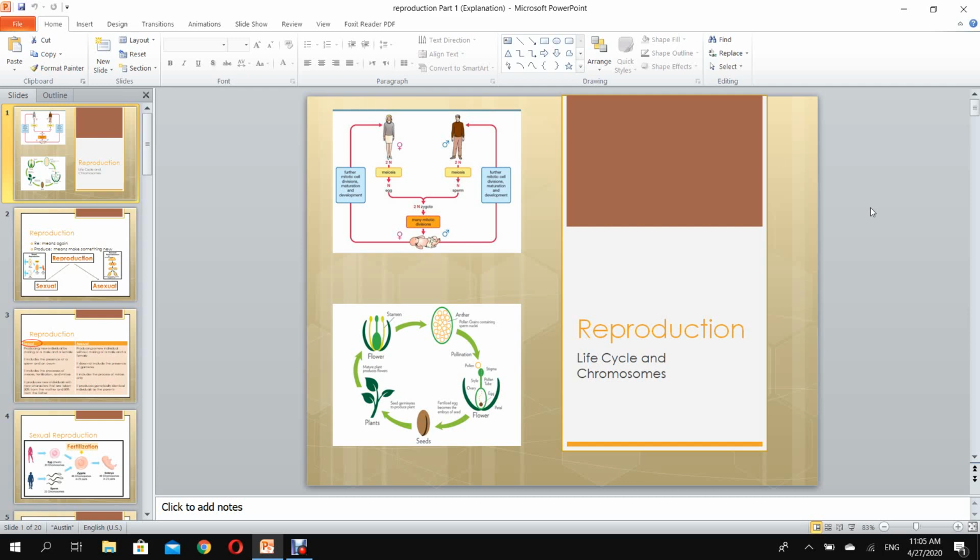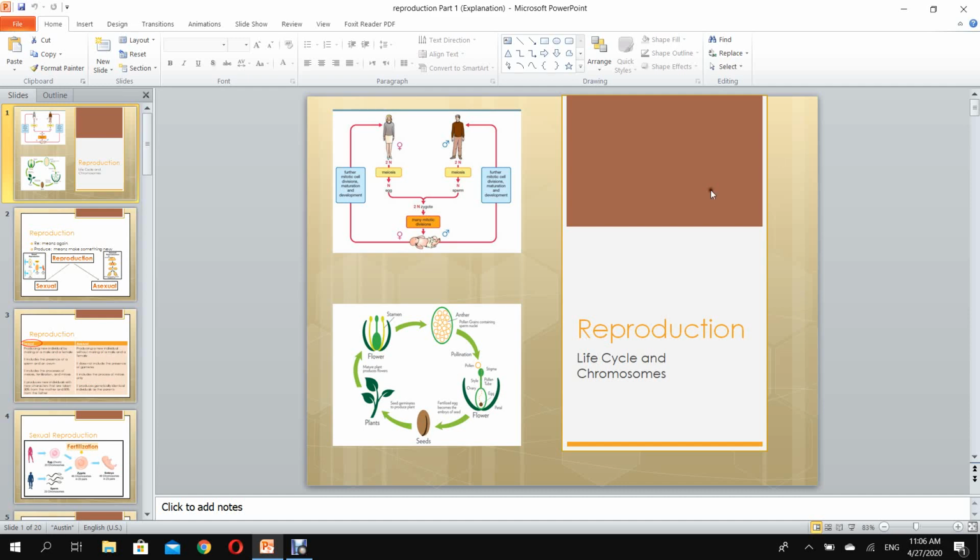We are going today to explain about reproduction. I'm going to talk a little bit about the life cycle. I'm not going to go into deep details in it, but a general idea in order to know a little bit about reproduction. And then I'll enter into the chromosomes, which are the most important issue today.